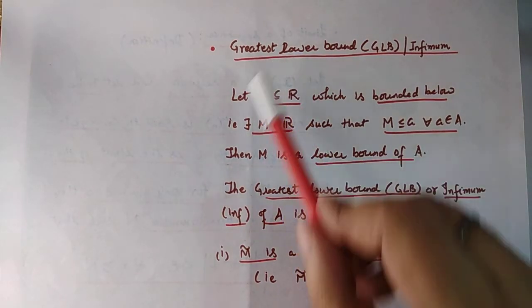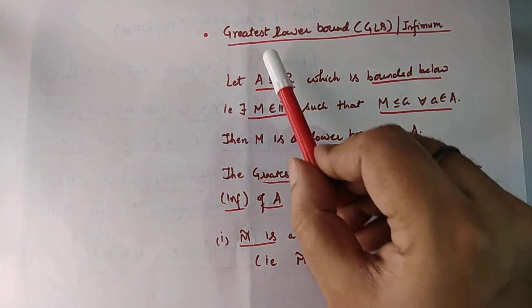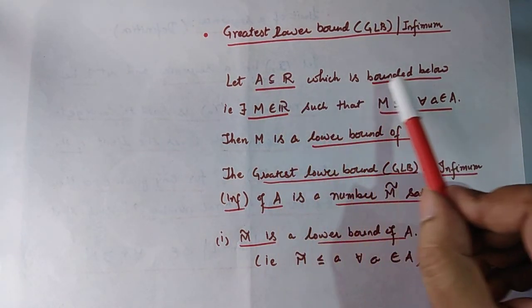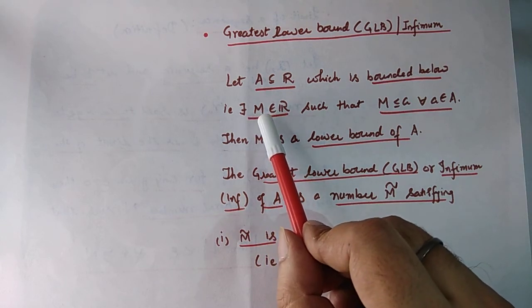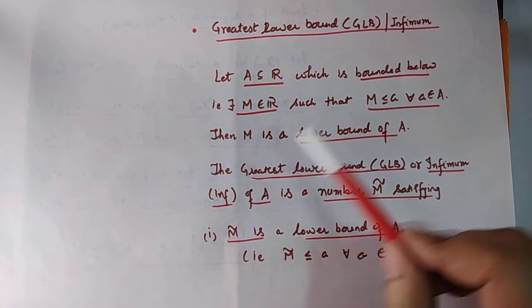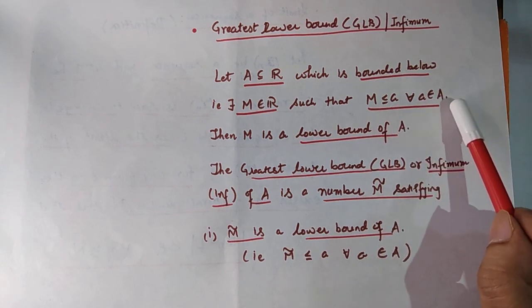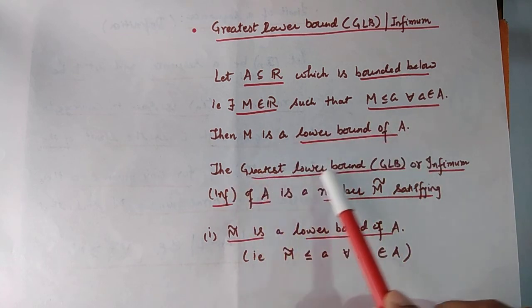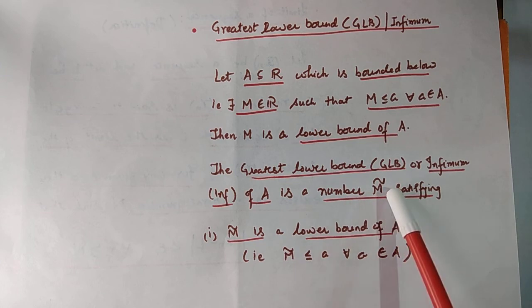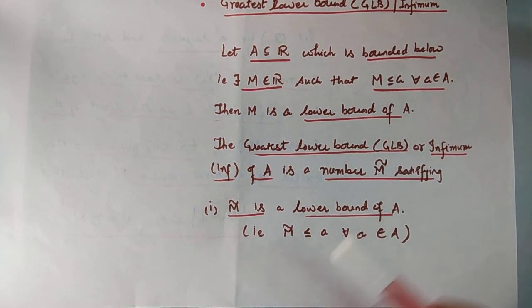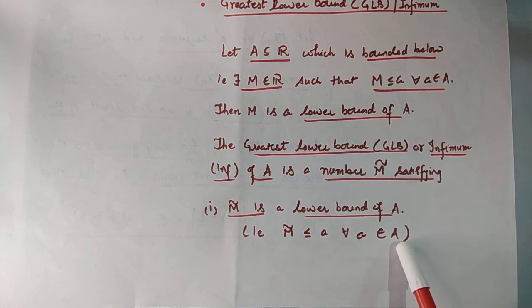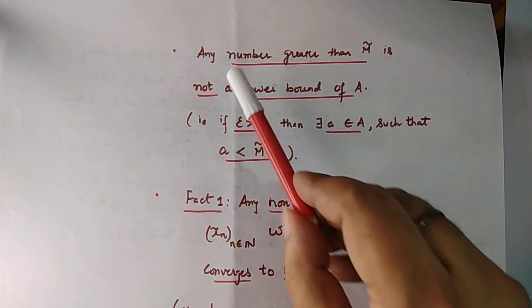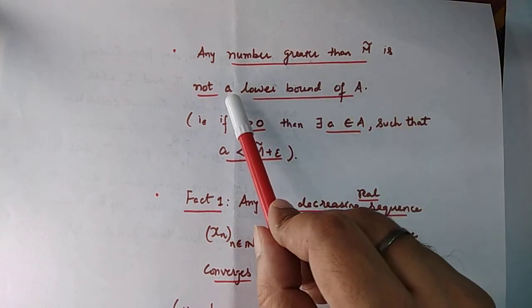Similarly, let A be a non-empty subset of R which is bounded below. That is, there exists a real number m such that m is less than or equal to a for all a belonging to the set A. Then m is a lower bound of A. The greatest lower bound or infimum of A is a number m tilde satisfying the following two properties. First, m tilde must be a lower bound of the set A. That is, m tilde must be less than or equal to a for all a belonging to the set A. And any number greater than m tilde must not be a lower bound of A.